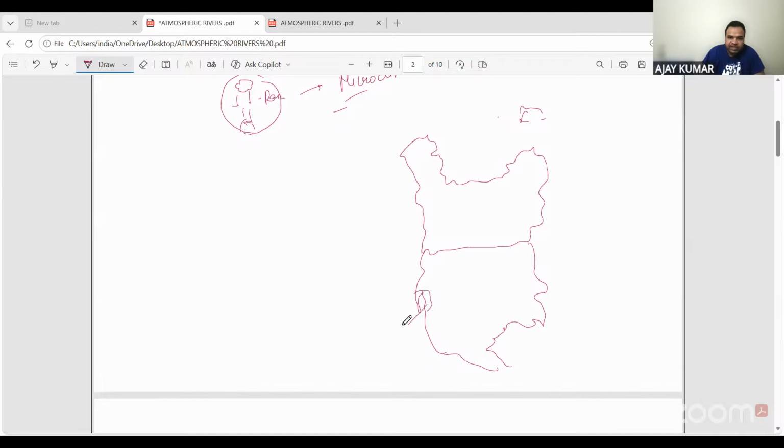This area is more of a California and all. And here we have a mountain called Sierra Nevada. Here we have the Rockies. ठीक है, ये ऐसे चलेगा आपका. एंड देखो अब क्या है इसमें. दिस इज अ मिड टेम्परेट, और आई कैन से दिस इज अ मिड लैटिट्यूड एरिया. ये वाला एरिया है, this is a mid latitude zone or the mid latitude area.